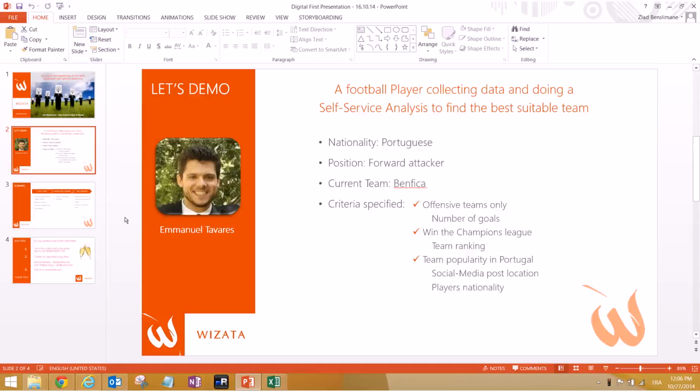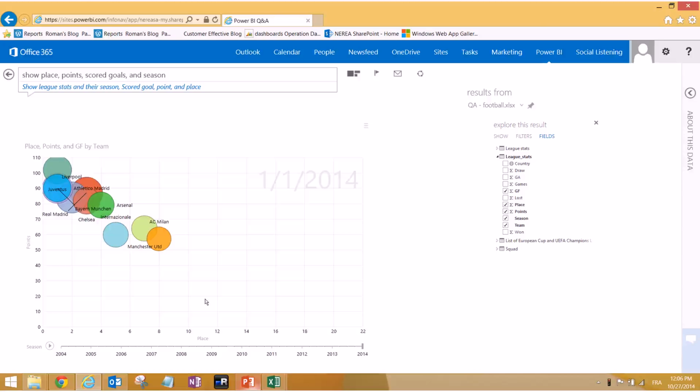So I would like to thank you guys for listening to this demo. I hope it has helped you to have kind of an introduction to the Power BI tool. So basically, if I want to recapitulate, I have showed you Power Query to look for and collect data. I have showed you Power View to visualize data. I've showed you Power Map to also visualize data, but on a graphical map. And I didn't really show Power Pivot, but Power Pivot is useful for putting relationships between tables, and also for putting synonyms if you want to use it with Power Q&A that I have just showed you guys now. And I have showed you also Microsoft Social Listening.